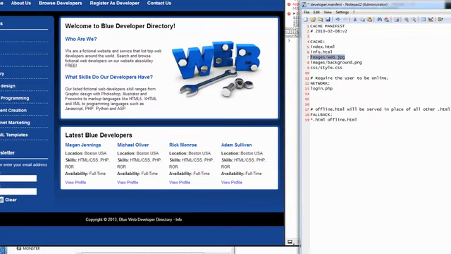So I mean, that's how you use application cache in its simplest form, and it's pretty useful. If you have pages on your site that you always need access to, then application cache is great for that. So that's it for this section in this tutorial. I will see you in the next section.